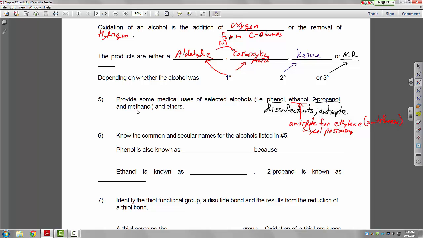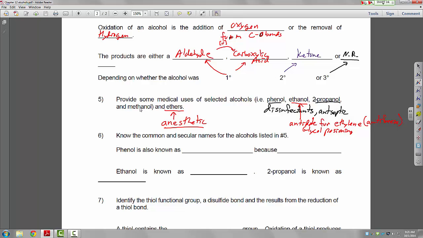Methanol, there is no medical use for methanol. It's toxic and it's not good. We did also talk about the medical use of ethers. Ethers are used as anesthetics. So the first general anesthetic was diethyl ether, or simply ethyl ether.